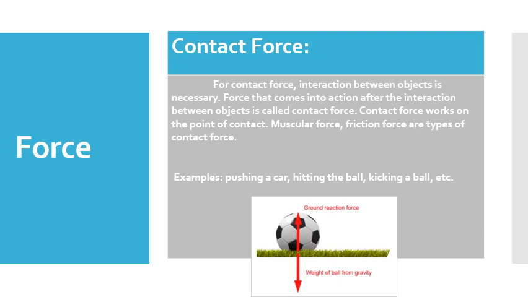If we hit the ball with a bat, the surface of the bat and the surface of the ball come into contact. Kicking a ball, the ball surface and our foot surface come into contact with each other. In the case of contact forces, there are mainly two types, muscular force and frictional force, which we will discuss now.